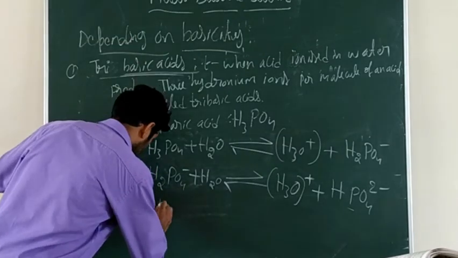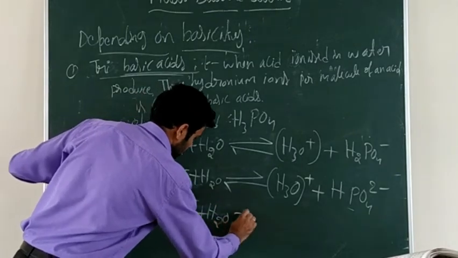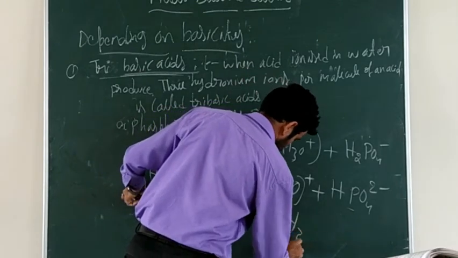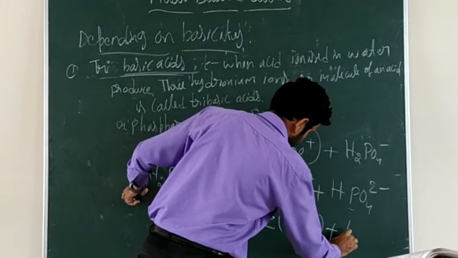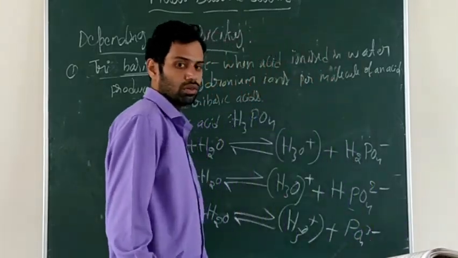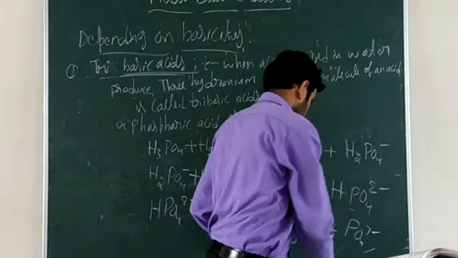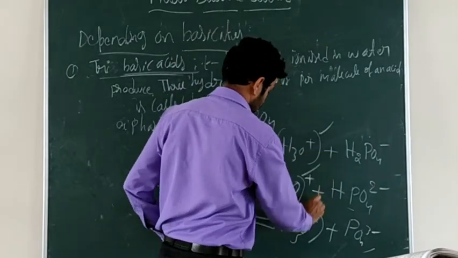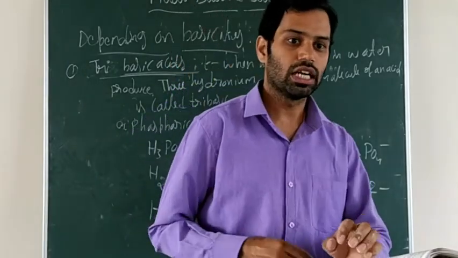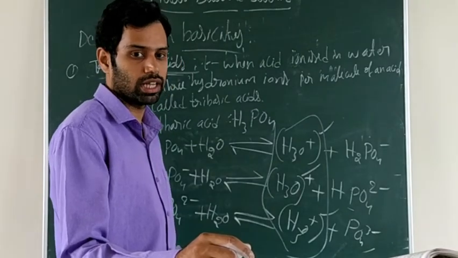So again HPO4 2 minus plus water will form a hydronium ion, H3O plus, and phosphate, PO4 3 minus. At the last we form the phosphate. So 3 hydronium ions it will form. Okay, so this is the example of how it forms 3 hydronium ions.